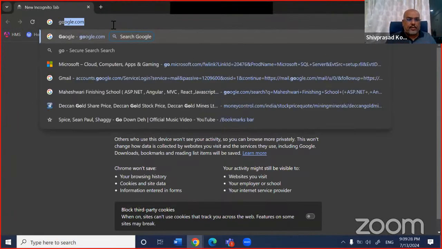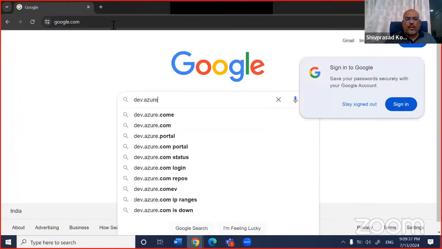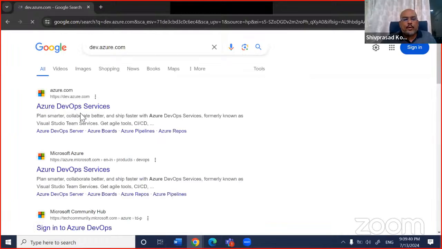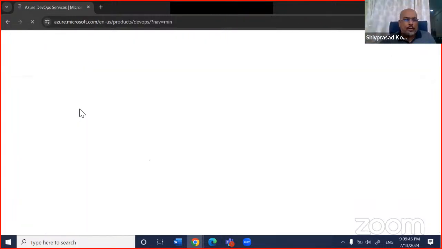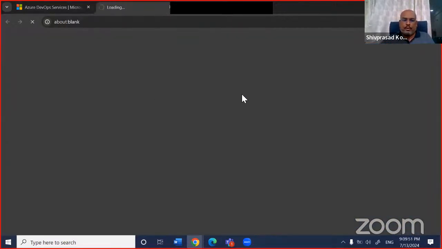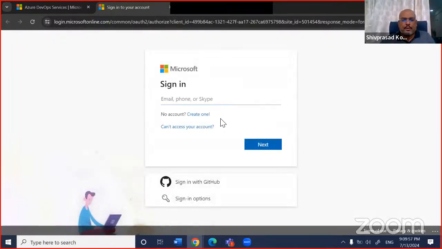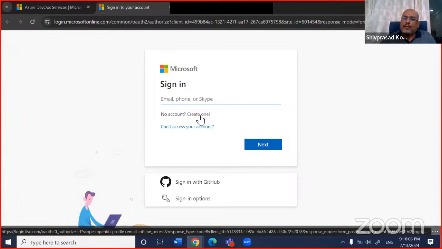The first thing is just go to Google, or you can just go to dev.azure. So this is the portal, right? Like how you open a Gmail or Yahoo account, you can go to DevOps here and say start for free, and create an account. You don't have to give a Microsoft ID here. You can also give a Gmail account. So you can say create one and go ahead, right?